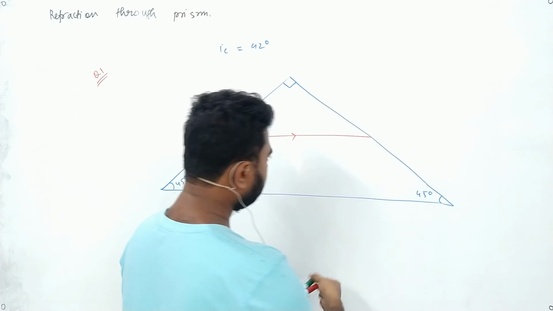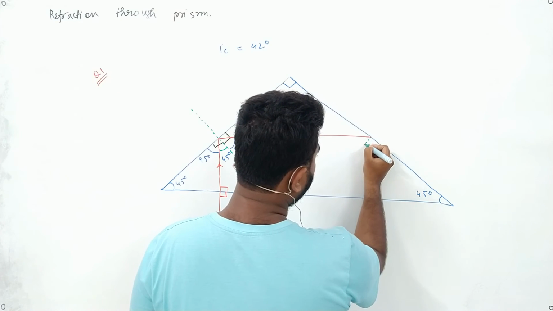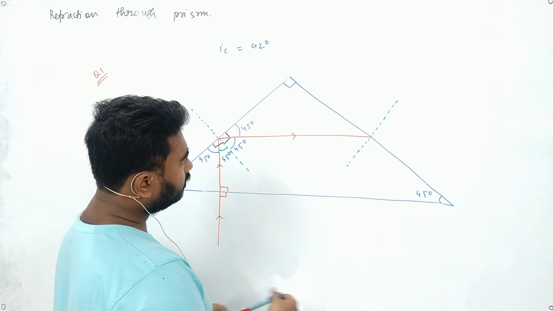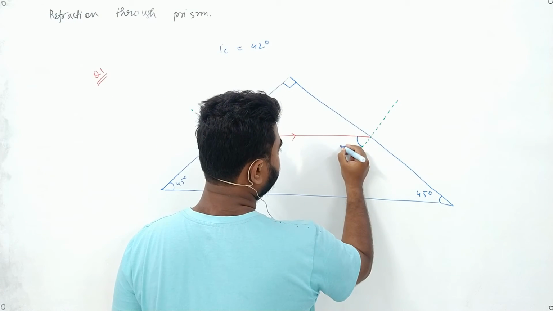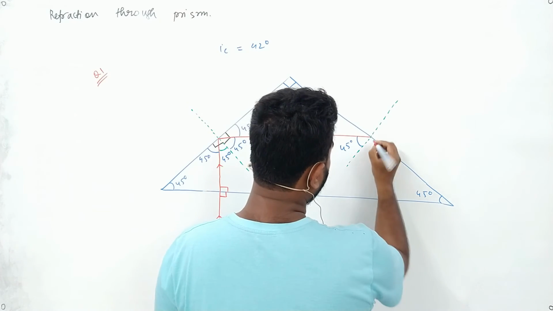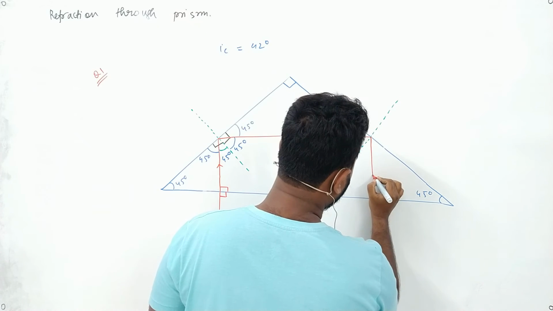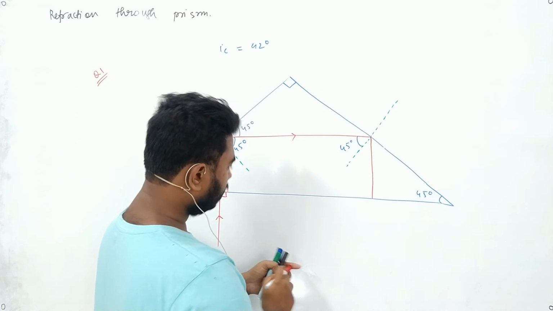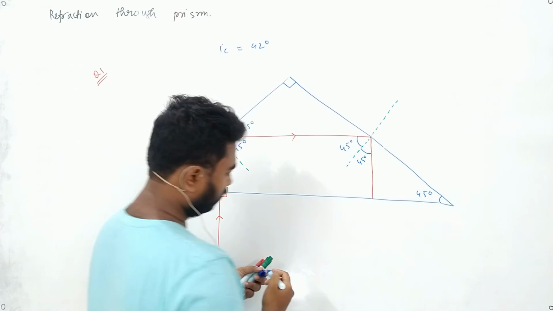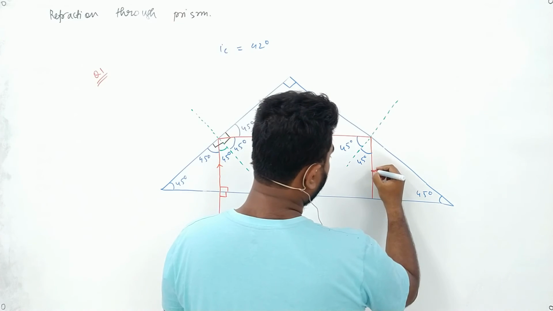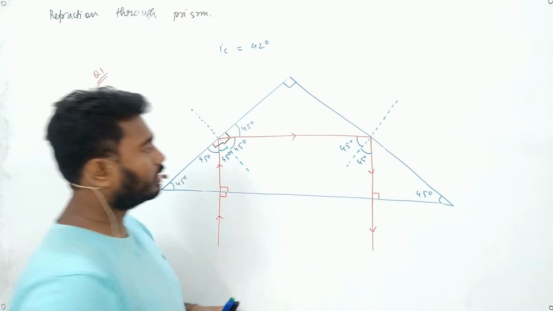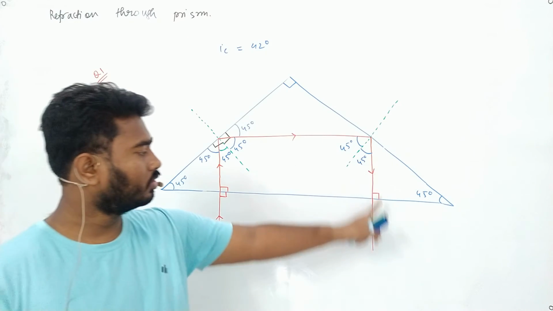Now if I draw a normal again on this surface, I will find out that this angle is also 45 degree. Okay, if this angle is 45 degree, it will reflect at 45 degree again. Now if it reflects at 45 degree, it will fall on this surface at 90 degree and it will go straight, passing through that.